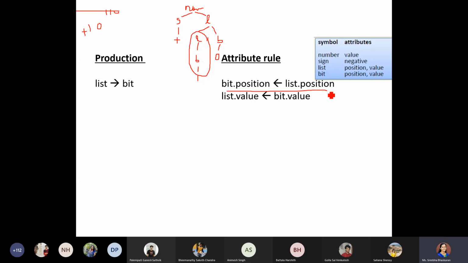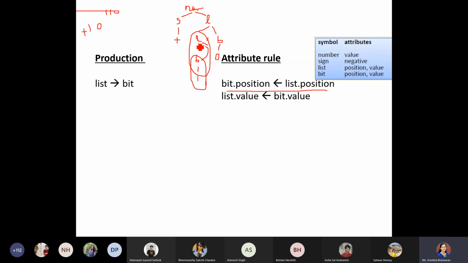Coming to the value part, when do I get the value? Only after I take up the next portion. That is, the bit has been assigned some value, either 0 or 1, right? So who is going to get the value? Once we get the bit value, this would be assigned to the list. So when I get a value, the bit value will be assigned to the list.